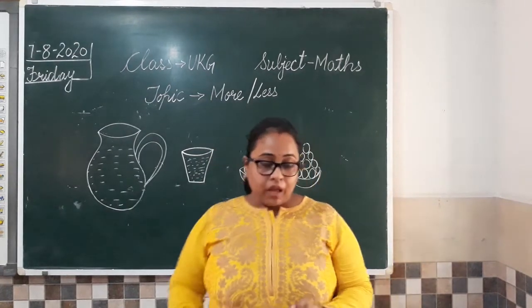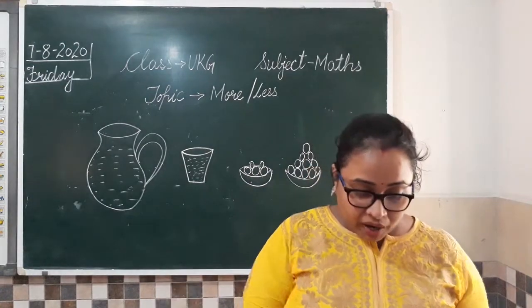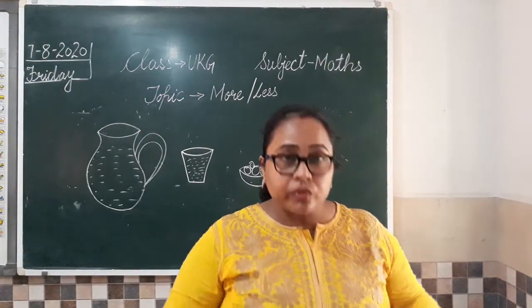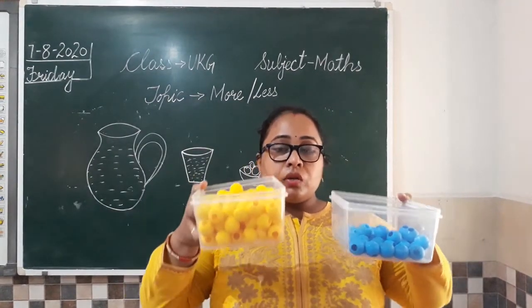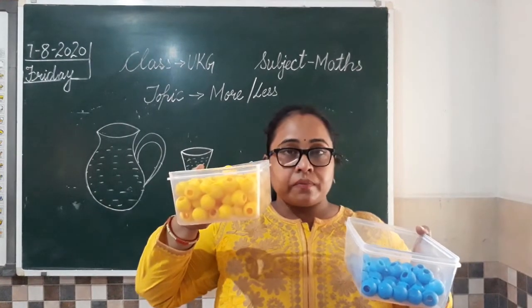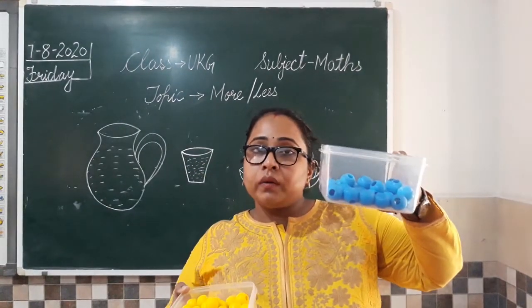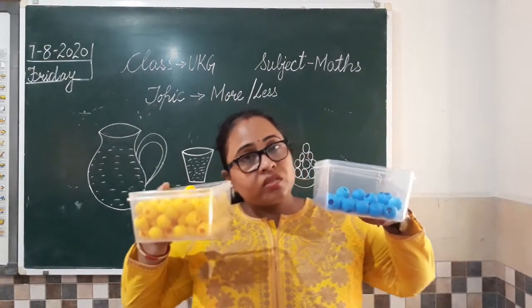For example, अब object की बात है. Now I have similar objects with me. Can you see these two boxes I have? One is a box with yellow peas, and one is a box with blue beads. Are these two boxes visible to you?